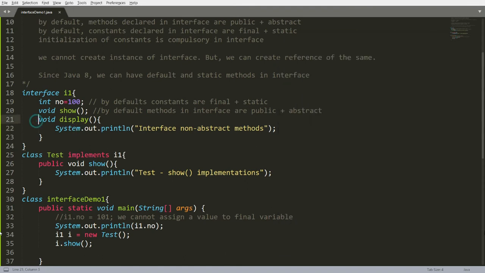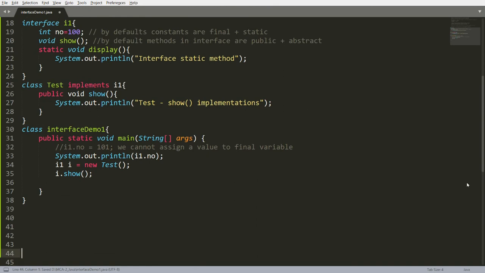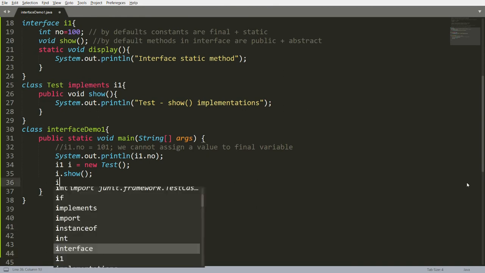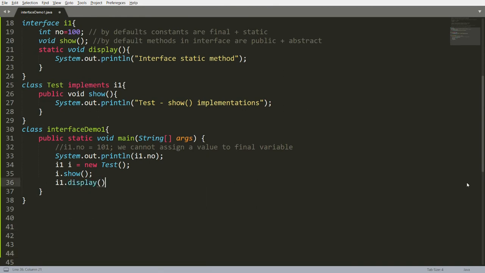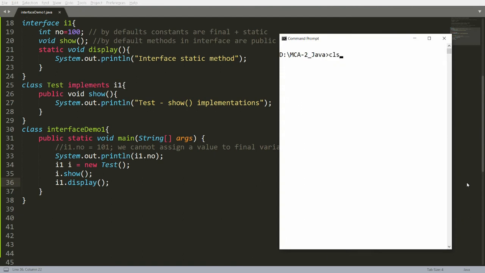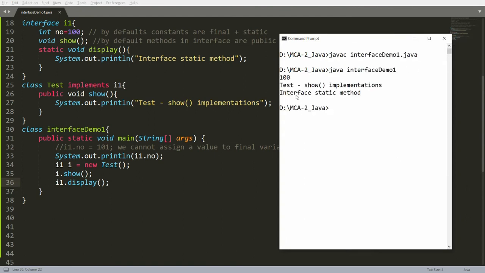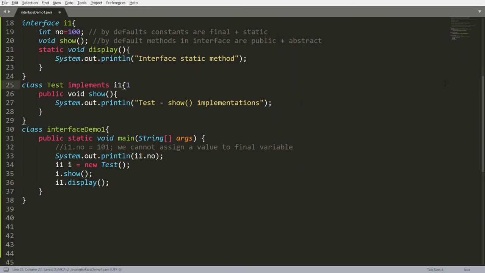But you can declare your method as static. So I can write here, this is interface static method, and hence since it is a static method I can access it directly using the interface name, and that is i1.display. If I'm writing i1.display, then I will be able to access this display function of the interface. You can save this, you can compile this, and you can run. You will be able to access the interface static method. So you can write the static method over here.